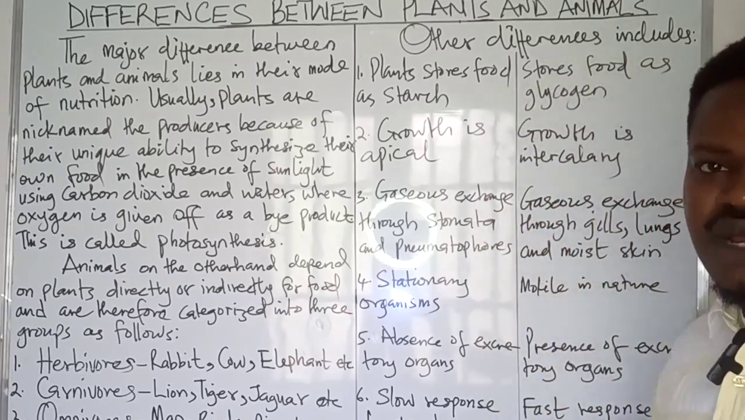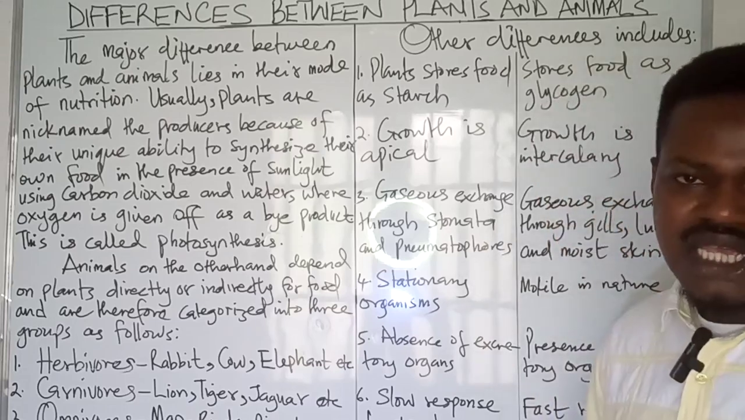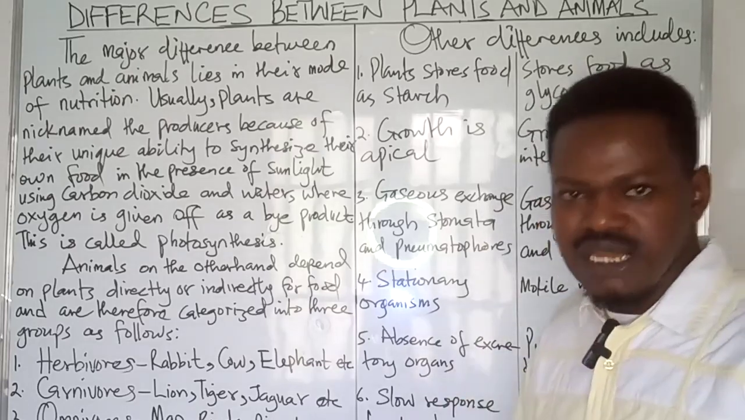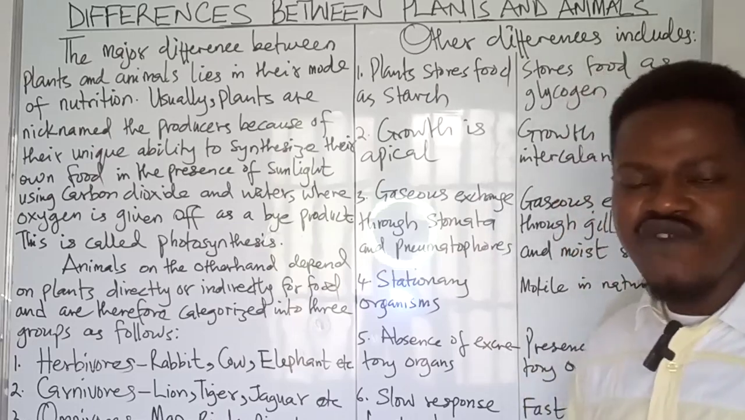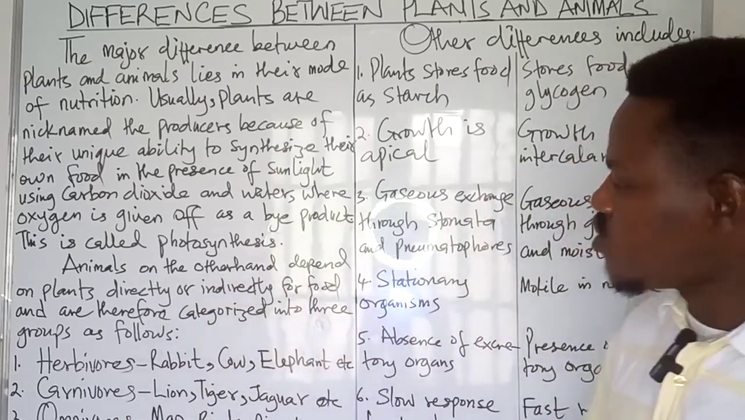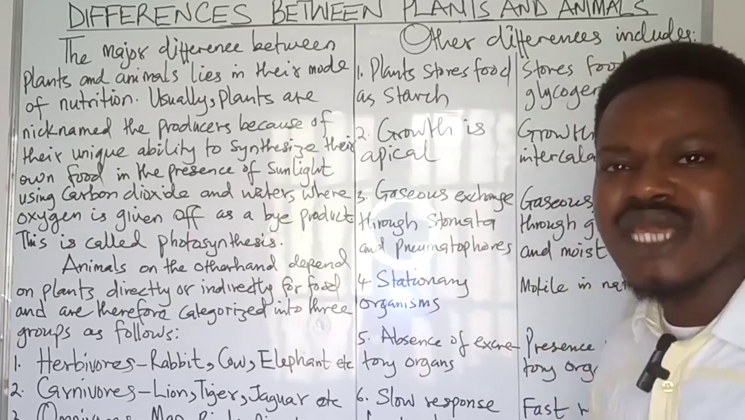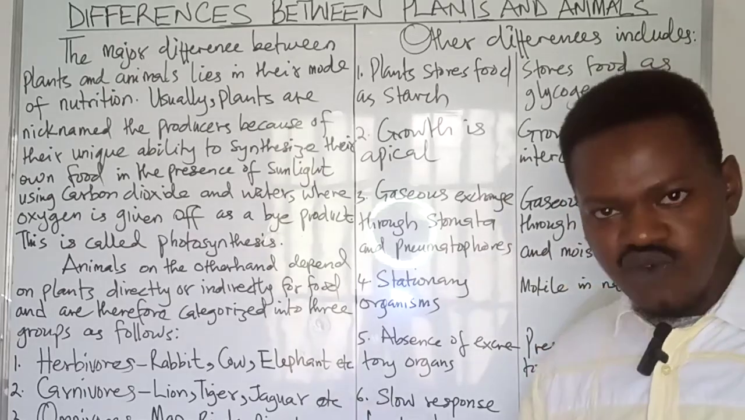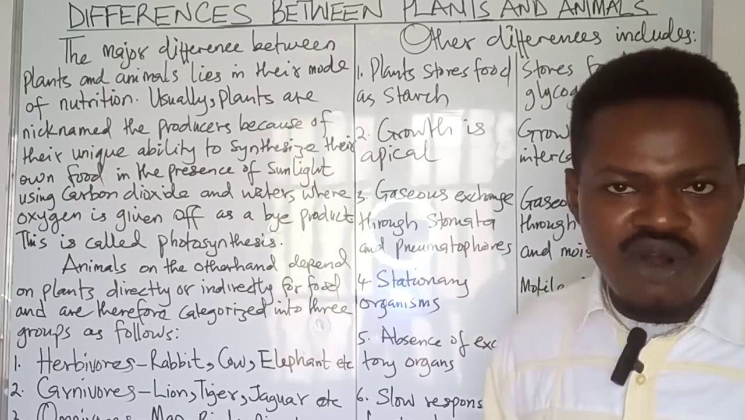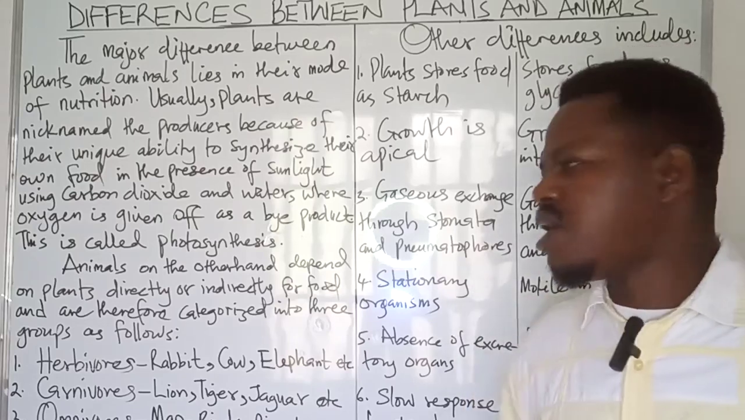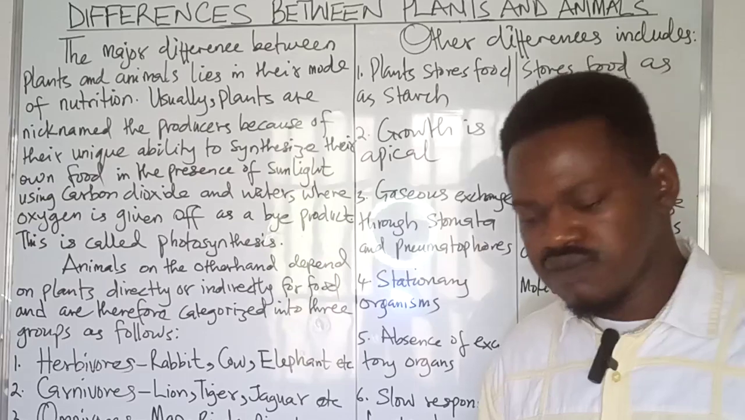Plants undergo apical growth and animals undergo intercalary growth. Growth in plants again is unlimited, whereas growth in animals is very limited. Plants show very slow response to stimulus, whereas animals show very fast, almost automatic response to stimulus. And of course, in terms of gaseous exchange, plants carry out gaseous exchange through stomata and nematophores, whereas in animals, gaseous exchange is made possible through the moist skin of some animals like members of the class amphibians, and of course, lungs and gills found in fish.